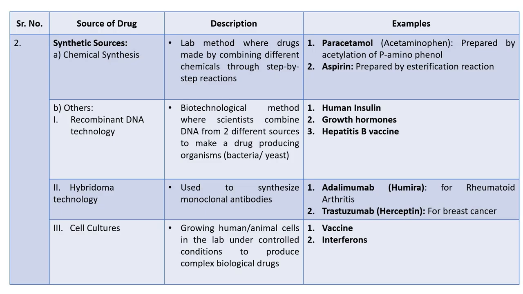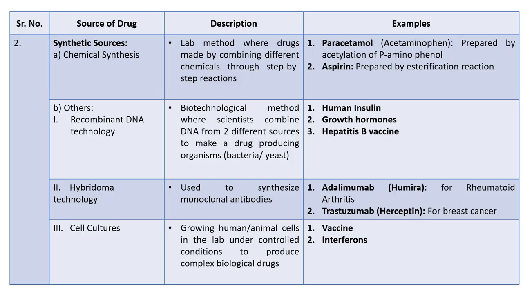Second, hybridoma technology. This is used to synthesize monoclonal antibodies. Monoclonal antibodies are special proteins that target diseases like guided missiles. Example, adalimumab, a monoclonal antibody. Brand name is Humira, useful in treatment of rheumatoid arthritis, and the manufacturer of Humira is AbbVie. Second example, trastuzumab. Herceptin is the brand name, the manufacturer is Genentech, and it is useful in the treatment of breast cancer.